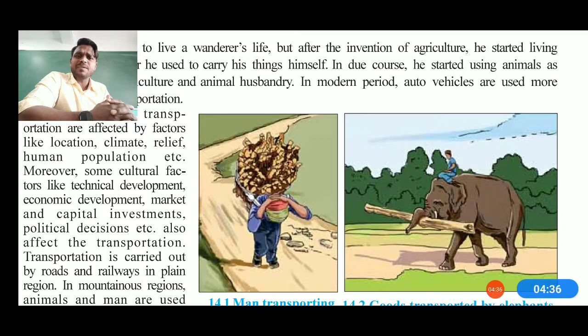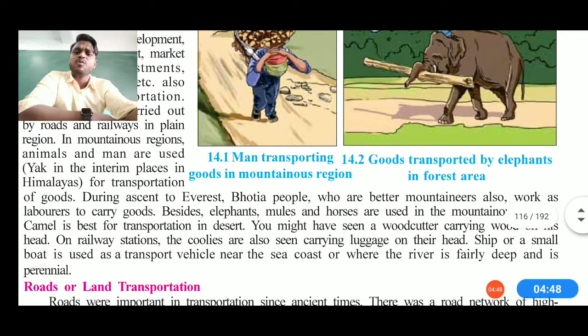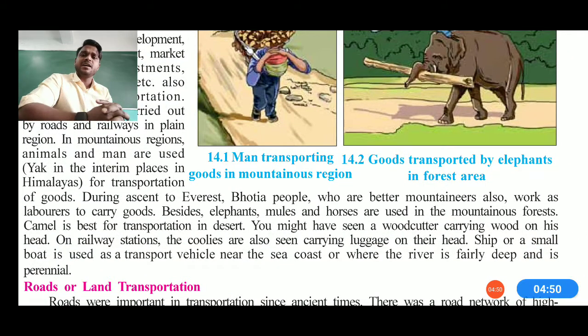So we can say that capital investment is possible. Now, after the political decisions and all, these things are also affecting the transportation, railways and all. But also, in zones like mountainous zones and remote areas, we are able to move on. Because in ancient times, yak or buffaloes were used in the internal mountain zone or the areas near the countryside. So we can say we are now moving further to an advanced level.